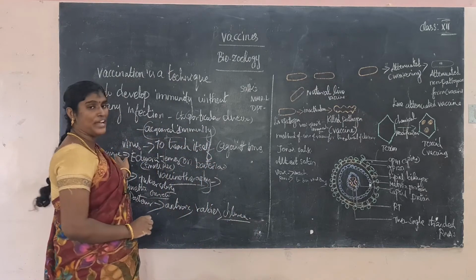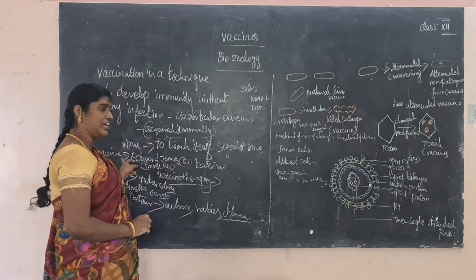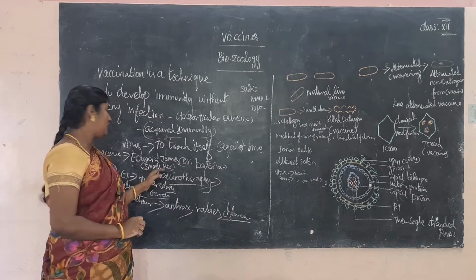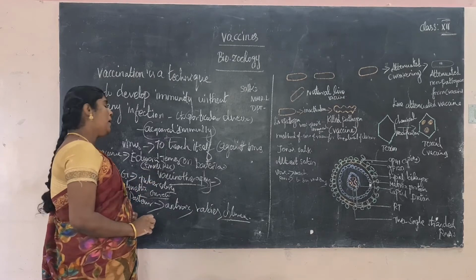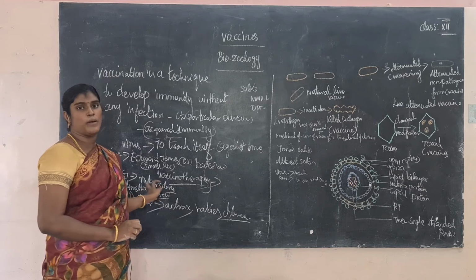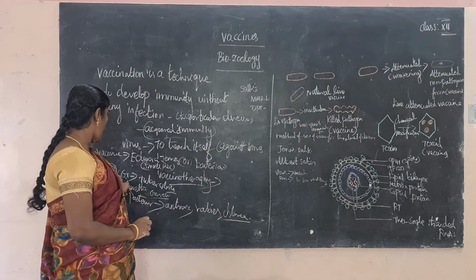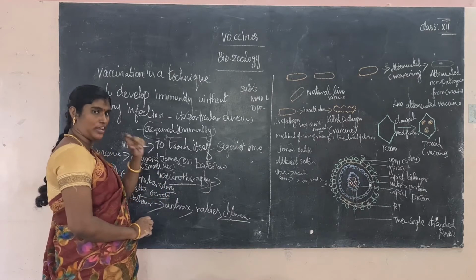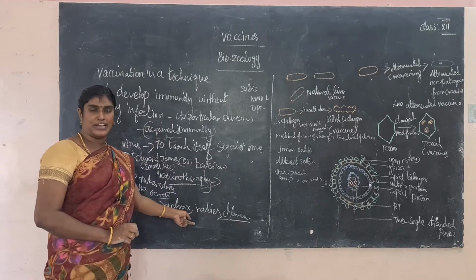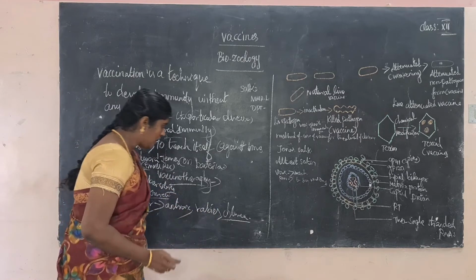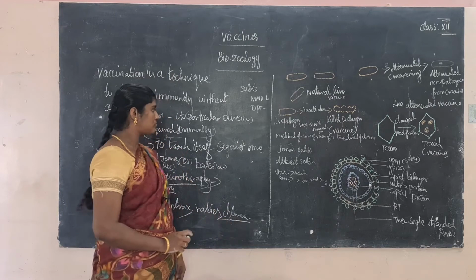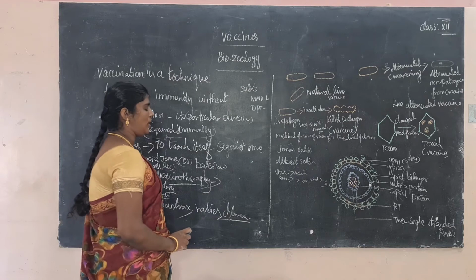The first vaccine was developed by Edward Jenner against smallpox. Smallpox is totally eradicated in our world. Next vaccine is BCG, for the disease tuberculosis, discovered by Calmette and Guerin. Next, Louis Pasteur developed the anthrax vaccine, rabies vaccine and cholera vaccine against cattle diseases. Okay, next the scientist is Jonas Salk.